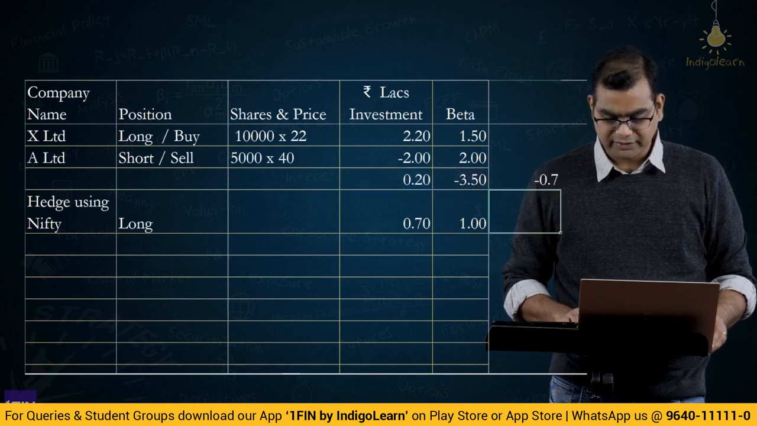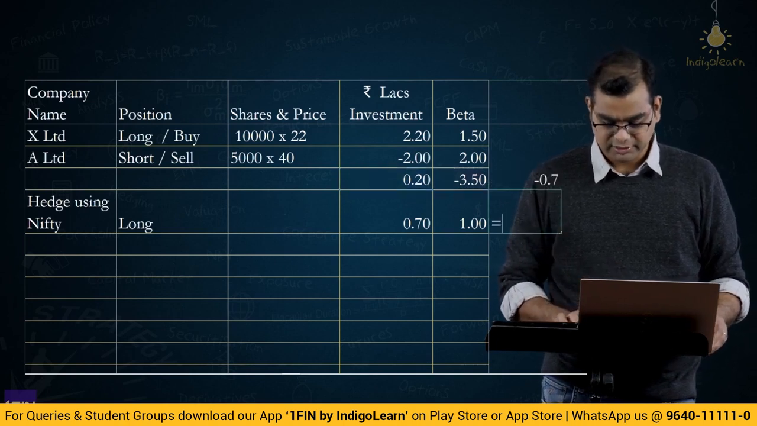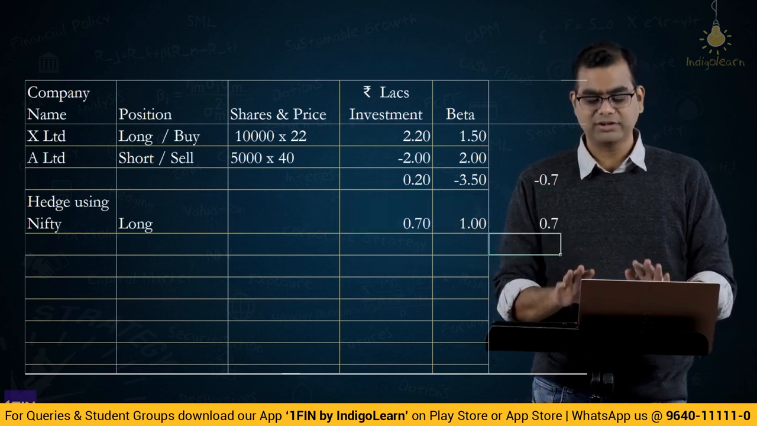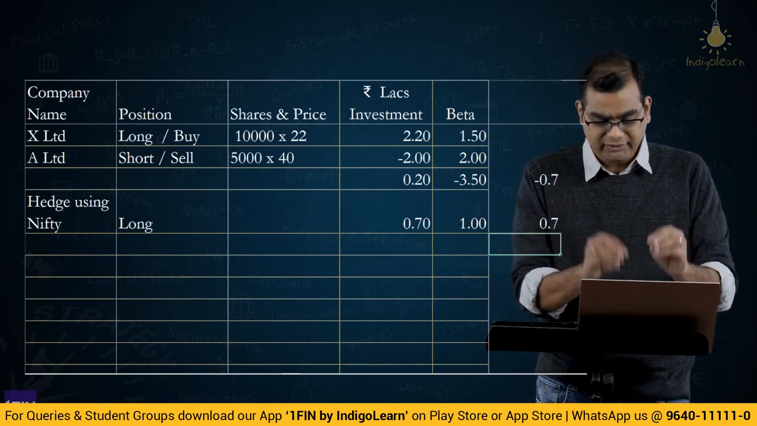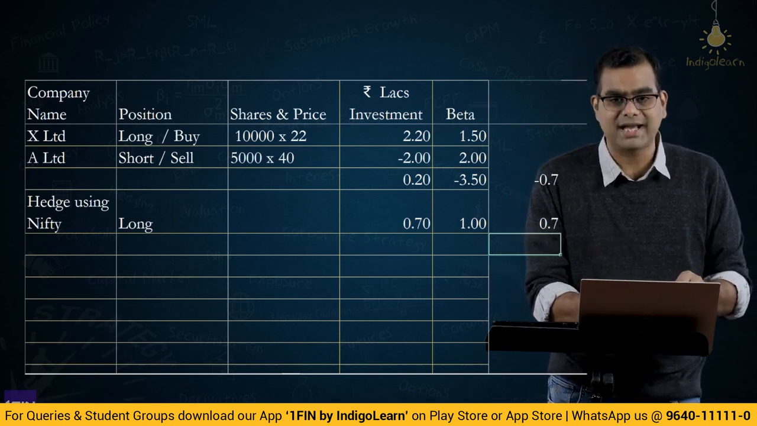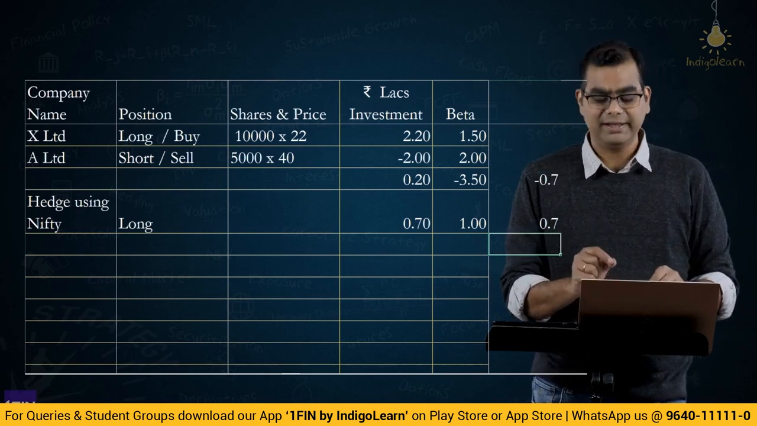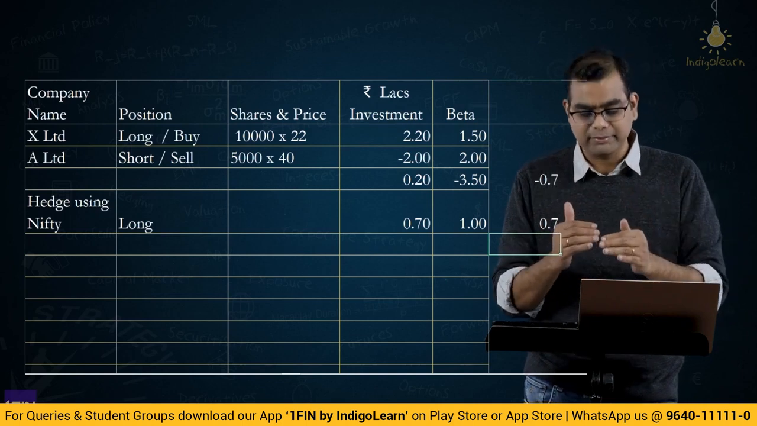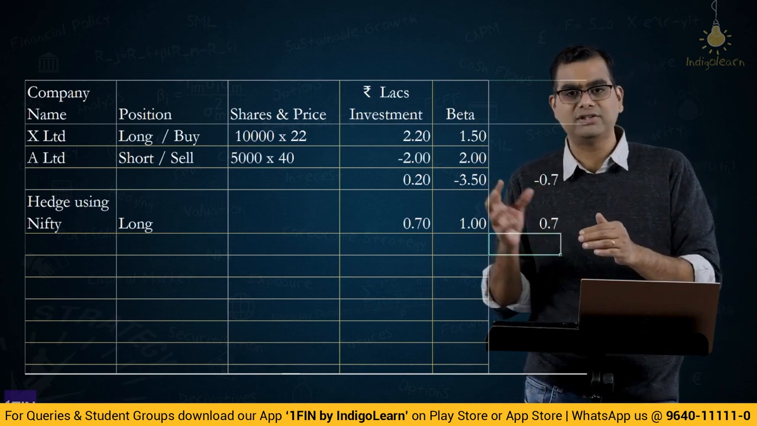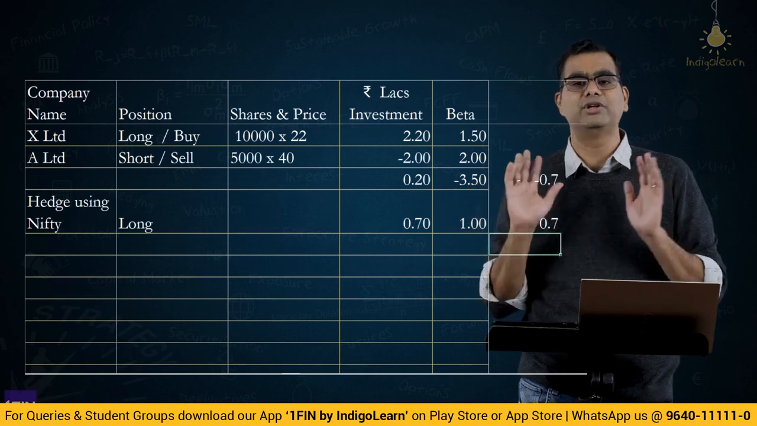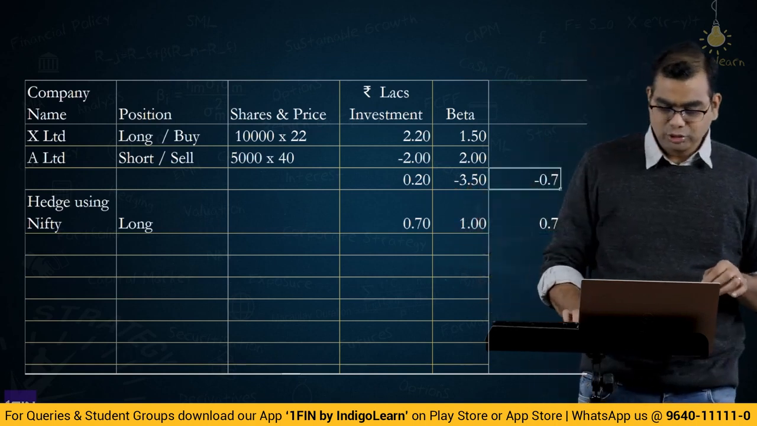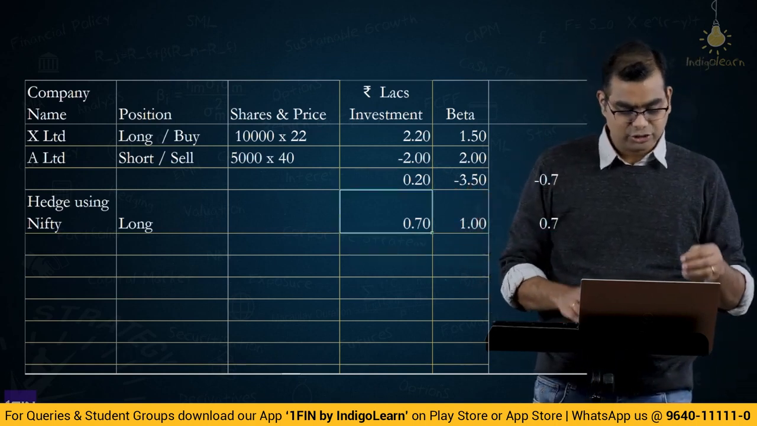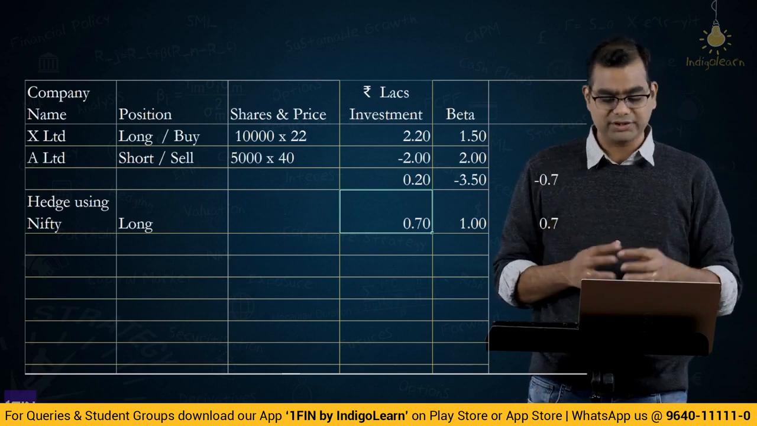0.2 into minus 3.5, you will get a value of minus 0.7. 0.7 into 1, you will get a value of 0.7. Both of them, if you add, become 0. The eventual goal is you should do a transaction in such a way that this minus 0.7, you add plus 0.7 so that the net impact on your portfolio is 0. So you should go long on Nifty futures for 0.70.